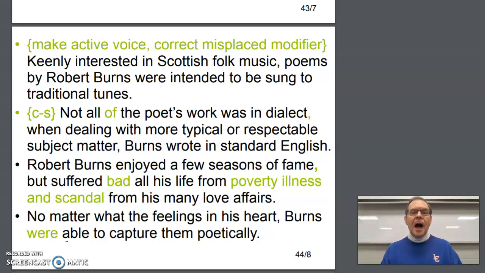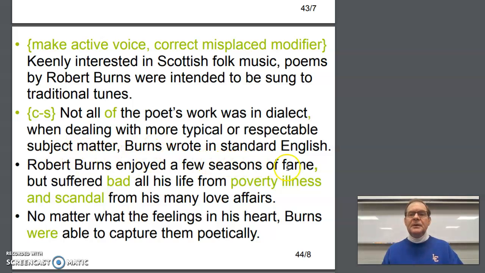Not all of the poet's work was in dialect. All of it's not horrible right there. You can put that in there, but you could leave it out. Not all the poet's work was in dialect. Then there's the comma splice after dialect. Need to fix that, put a period, start a new sentence because the next part is pretty long. You could put a semicolon, but a period would be better here, and then capitalize when. When dealing with more typical or respectable subject matter, Burns wrote in standard English.